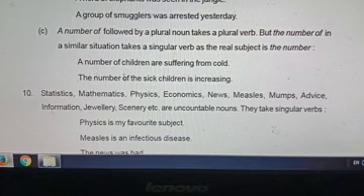After a number of, if a plural noun follows, plural agreement. After the number of, if a plural noun follows, singular agreement. So a number of children are, the number of children is. Got my point? If a plural noun follows a number of, plural agreement is used. If a plural noun follows the number of, singular agreement is used.